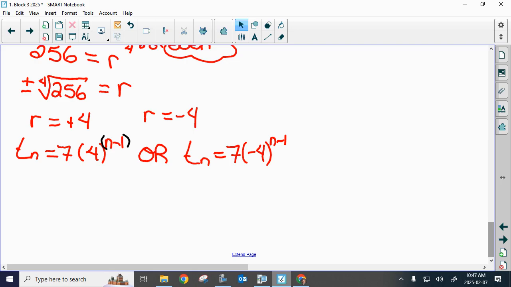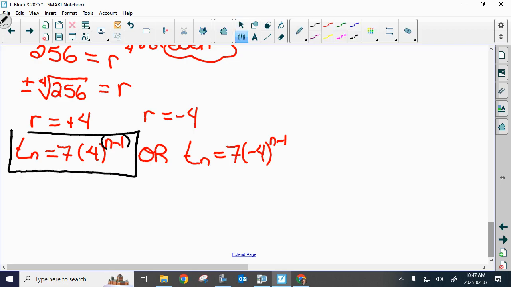Okay. So guys, on this one, there were 2 possibilities for my general term, and both of them have to be acknowledged. You're not shooting for 50%. You want to get full marks. And so how do you get full marks? You got to recognize that if you're taking the 4th root or the 6th root or the 8th root or the square root, those are even exponents, and you have to acknowledge the positive negative. Okay?